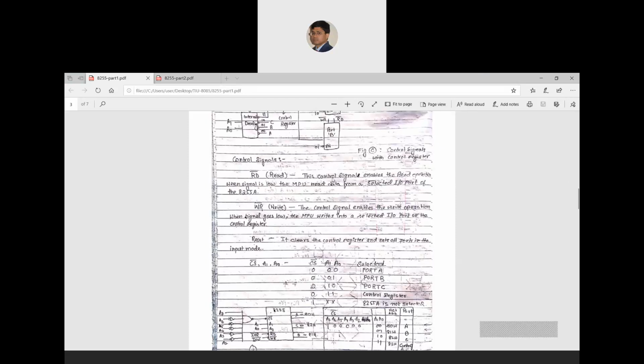This control signal enables the read operation when the signal is low, that is, active low. The MPU reads data from the selected input/output port of the 8255. So RD bar decides which operation it will do, the read operation, and from whichever port the data is available, the microprocessor will read the data.